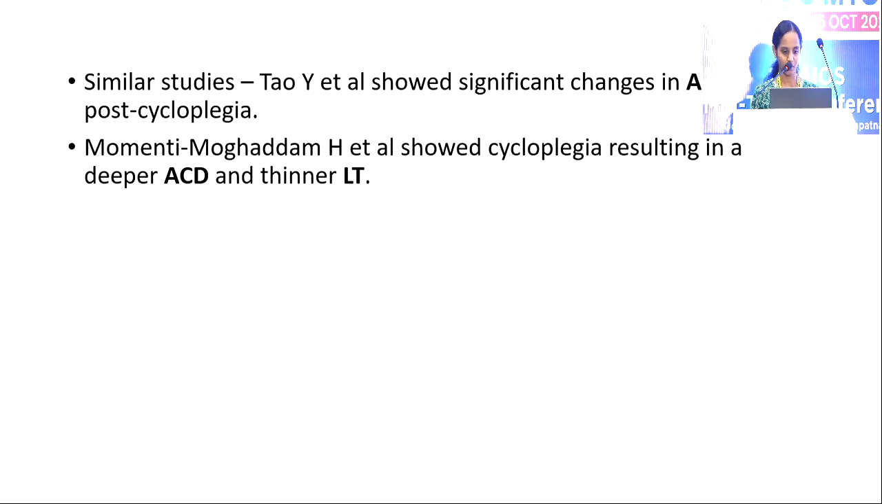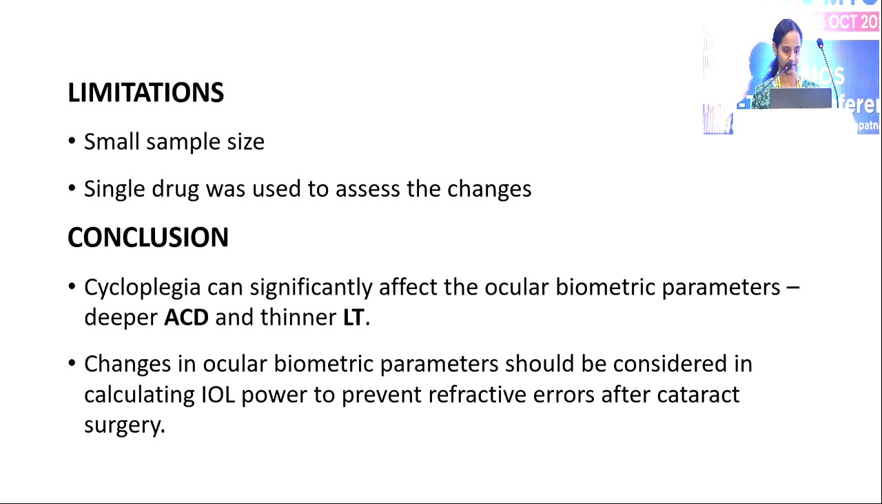Similar studies: Tao et al. study has shown significant changes in the axial length and anterior chamber depth post-cycloplegia according to age. The axial length changes were seen in the early age of 1 to 7 years. Momeni et al. study has shown that post-cycloplegia there is a deeper anterior chamber depth and thinner lens thickness.